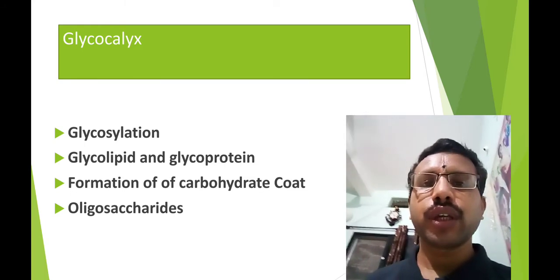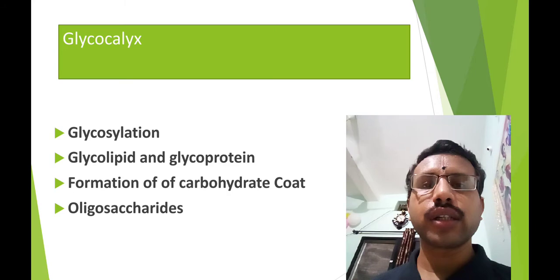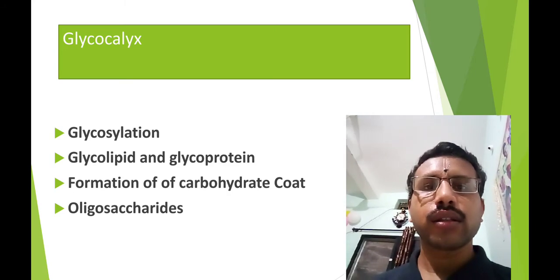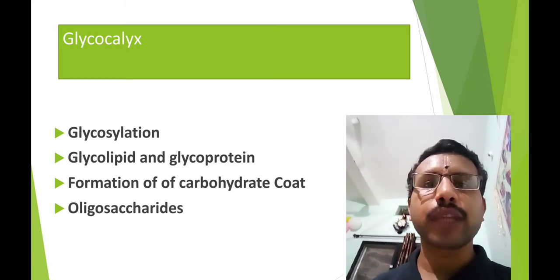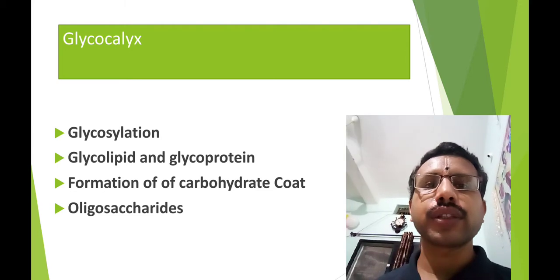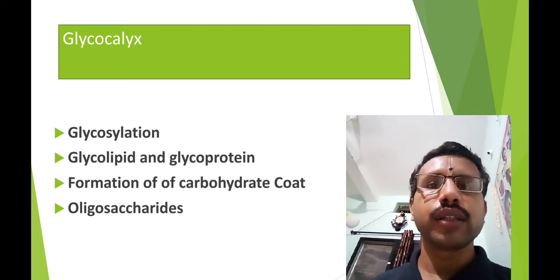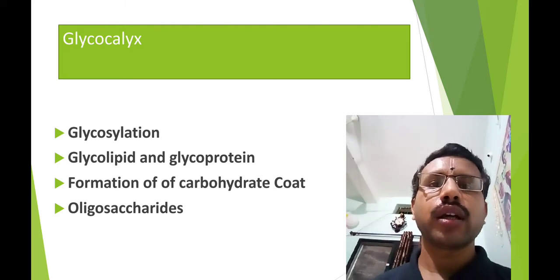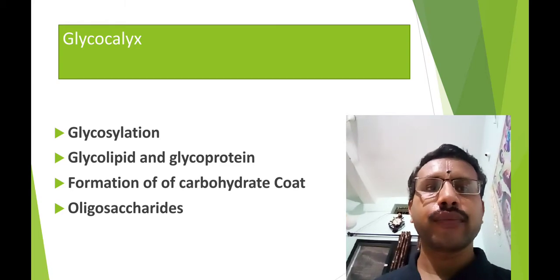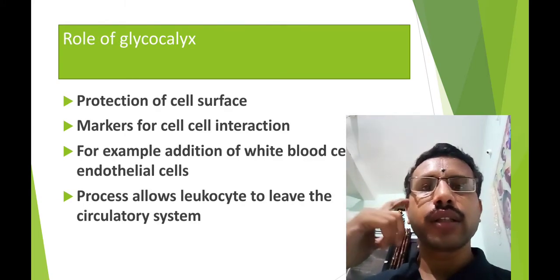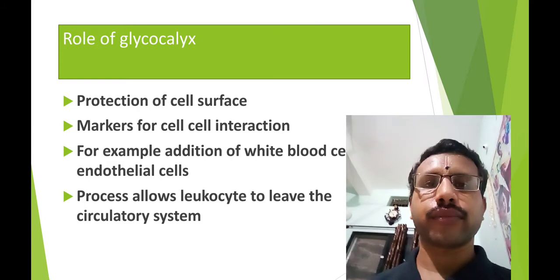Therefore, we can consider the structure of the cell. The cell is covered by the plasma membrane, and the outer face of the plasma membrane is again covered by a carbohydrate coat. Now, what is the role of this glycocalyx?